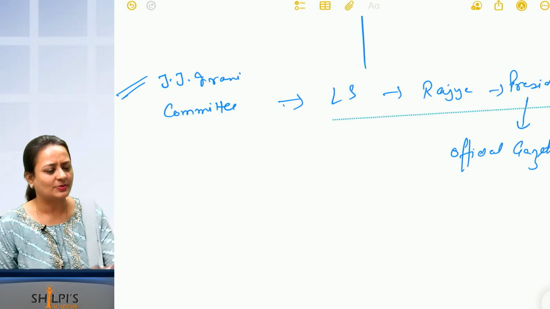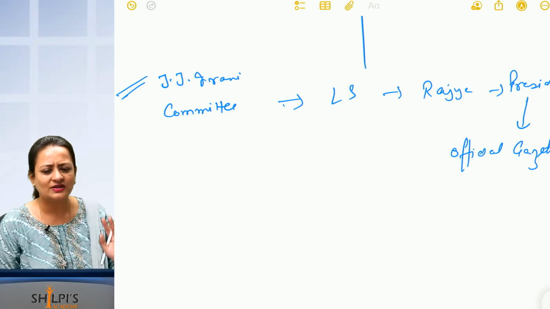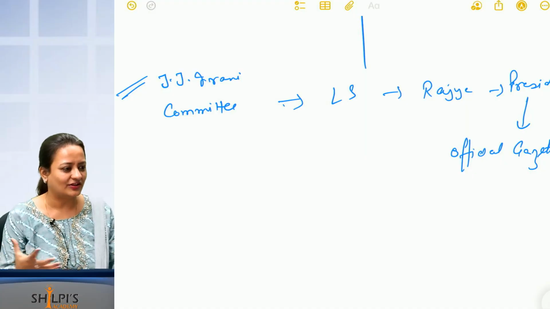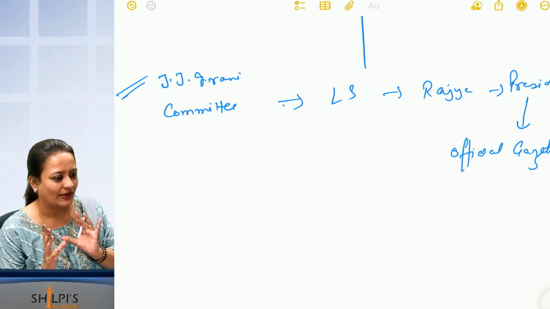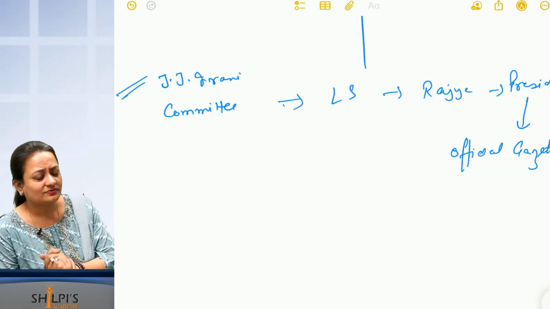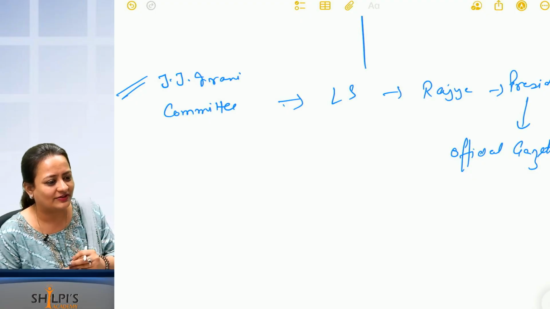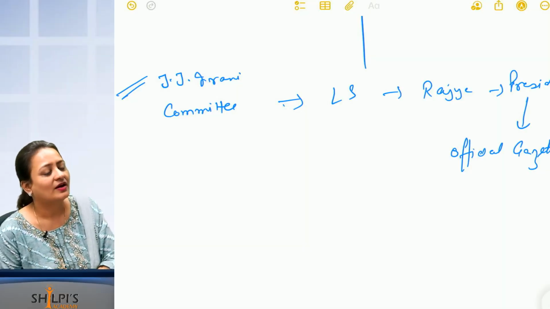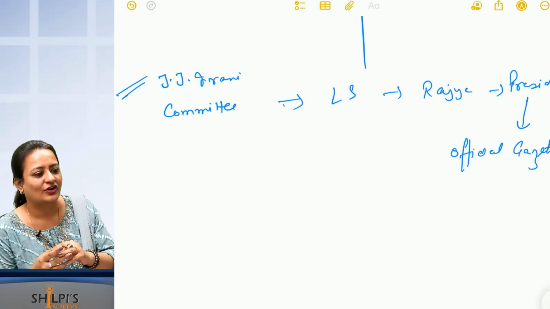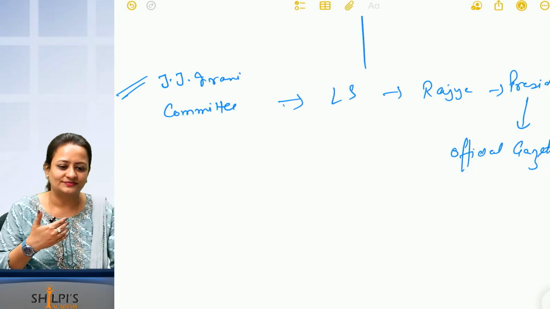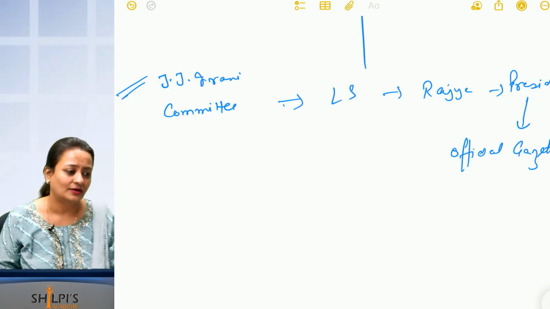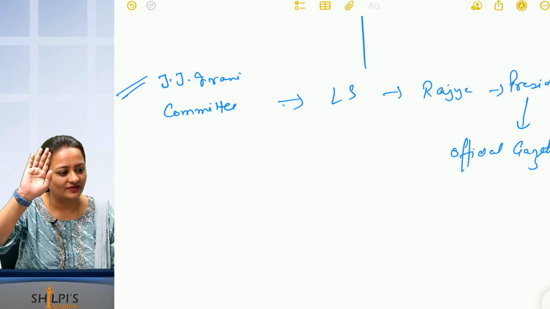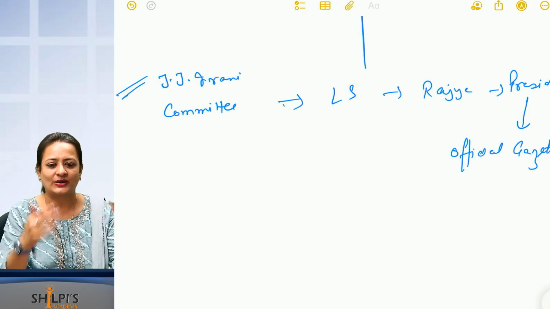In 2013 it was very clear that BJP would come to power. According to the mass publicity and everything that was going on, BJP was going to win. So what did Congress want to do? One good thing it wanted to do before going out of power. So it passed the 2013 Act, and passed it fast. That is why there are many mistakes in the Act, which kept on getting amended, because it was passed in a hurry in Parliament. At first they didn't pass it at all. The J.J. Irani Committee started in 2005, and when they wanted to pass it, they just quickly passed it.